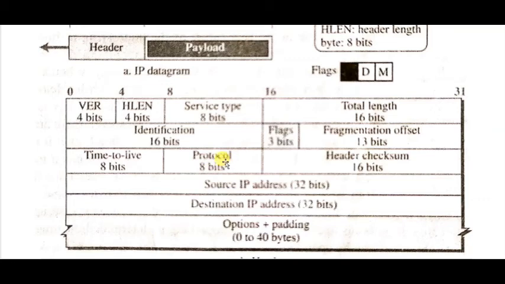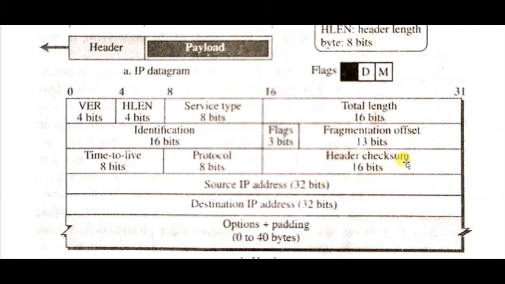If the IP services are used by UDP, the value will be 17. This value helps us on the destination side to know to which protocol we can transmit the packet.